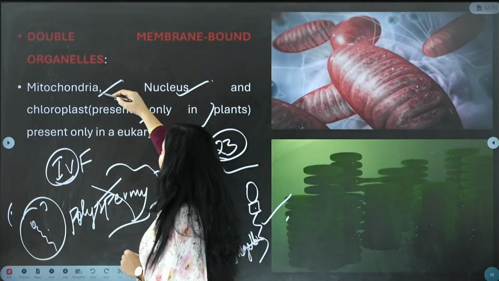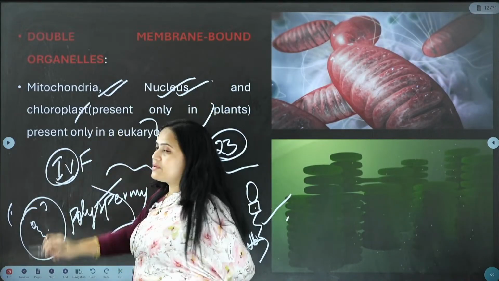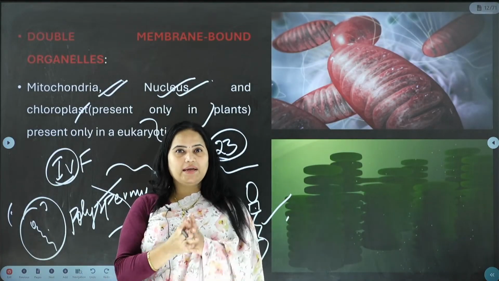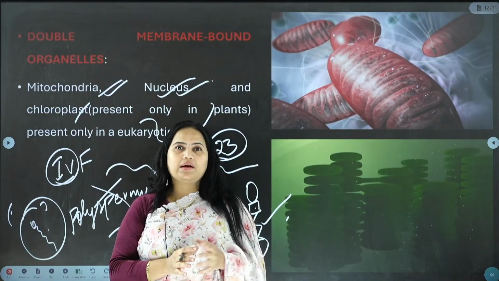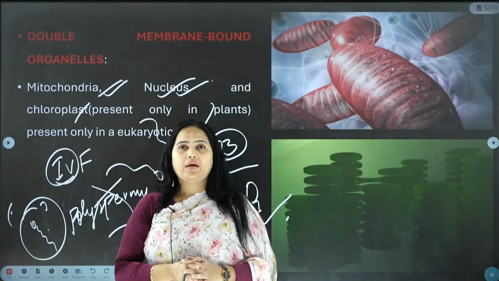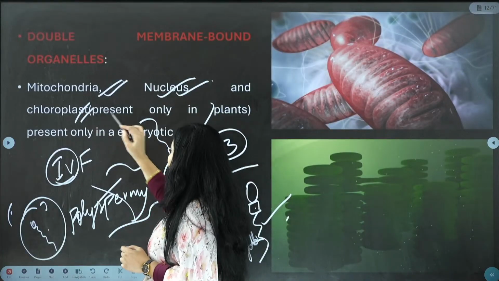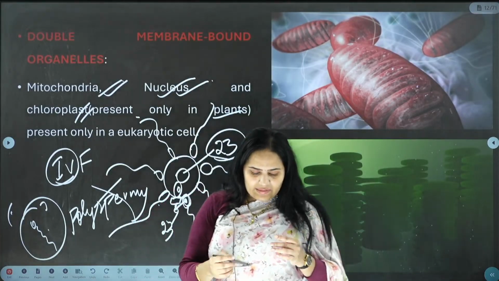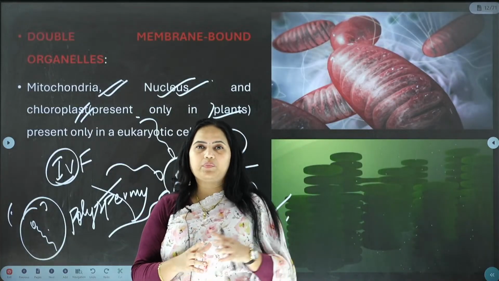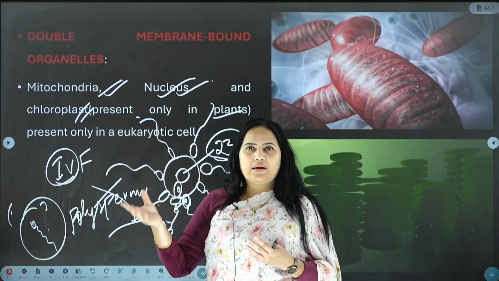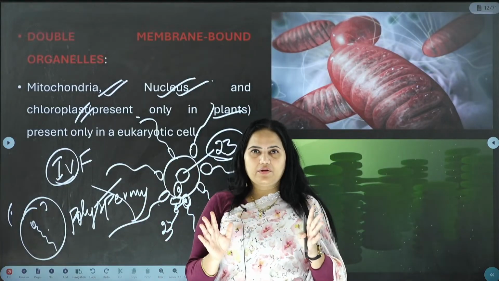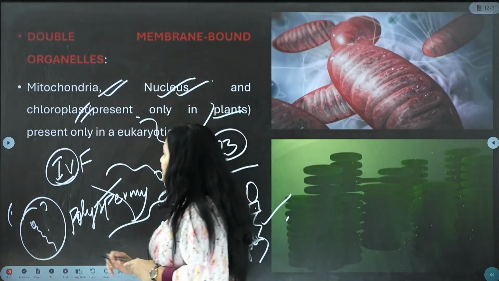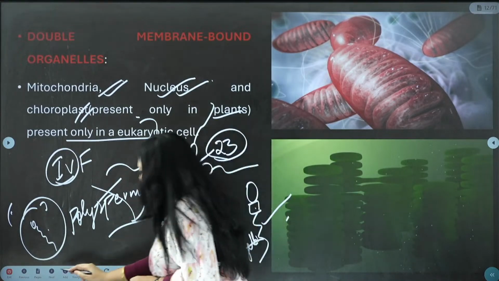Okay, so mitochondria, nucleus, and next we see the chloroplast. The different types of colored leaves, whatever you are seeing. Usually leaves are green in color. There are also some leaves which are pink in color, and some which are red in color. It is because of the chloroplast, which is present only inside the plants. They are not present inside animals or human beings. Have you ever seen any human being appear in green color, red color, or purple color? That combination will never happen. Because chloroplast is only present inside the plants, they are absent in animal cells. They are present only in the eukaryotic cell.